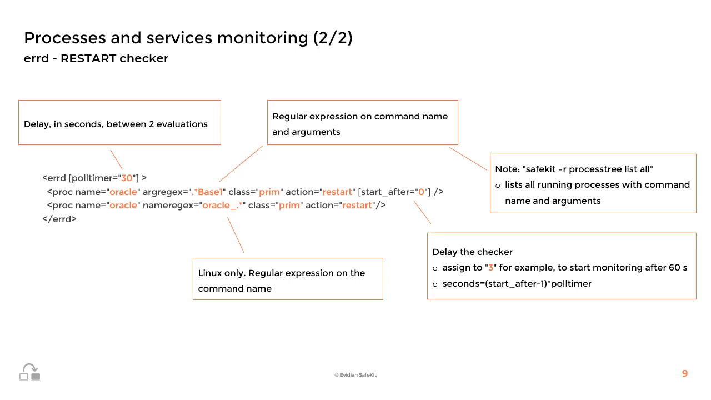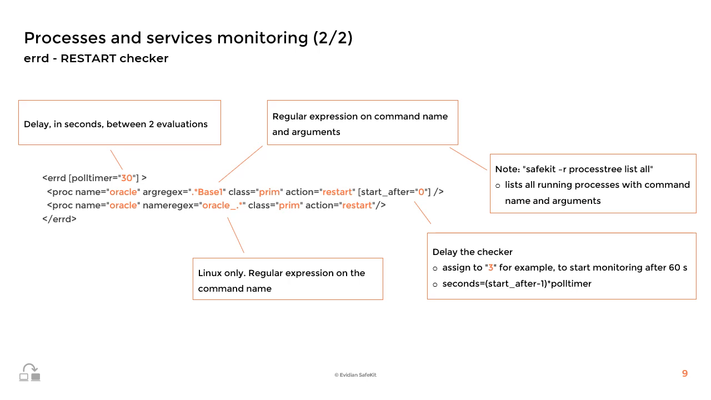Firstly, you can define the PollTimer attribute that specifies the frequency in seconds at which AirD checks monitored processes or services. Secondly, you can define a regular expression in the arg regex attribute. This regex applies to the command name and the arguments of the running process. To list the command names and arguments of running processes, SafeKit provides a special SafeKit process tree command, displayed in the text box of the slide.